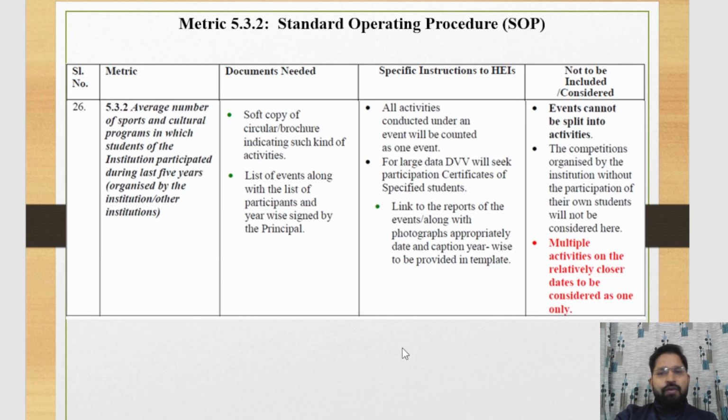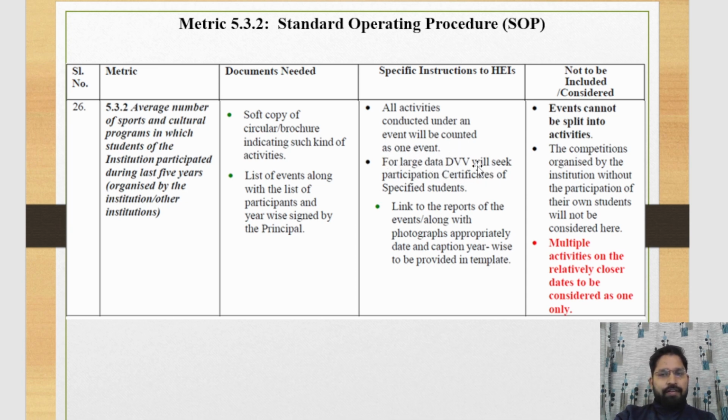With the help of the SOP, we discuss which type of documents are needed to support the template of 5.3.2. Here, a soft copy of the circular, brochure, or individual such kind of activity is needed. A list of the events along with the list of participants, year-wise, signed by the principal is needed. All activities conducted under an event will be counted as one event.